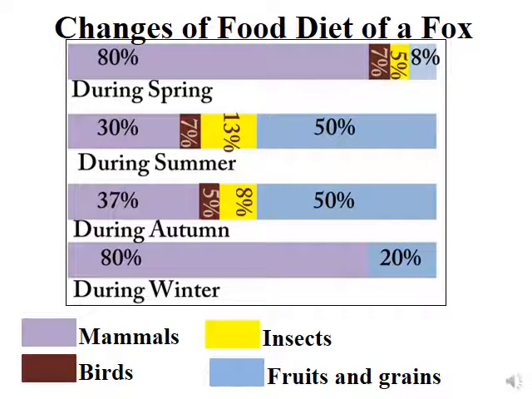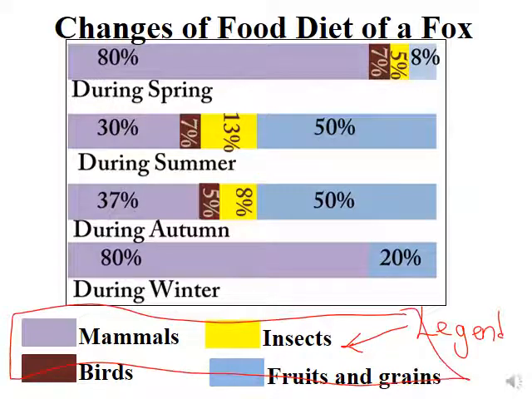Here, the food diet changes during spring, during winter, during summer, and during autumn. Here we have this information that's found here. In biology, we are going to call it a legend. So this is the legend for the figure, or it's called the key. This legend says violet for the mammals, brown for the birds, yellow for the insects, and blue for fruits and vegetables.